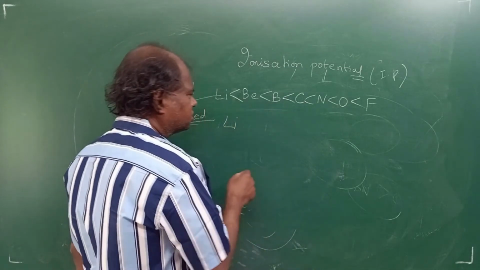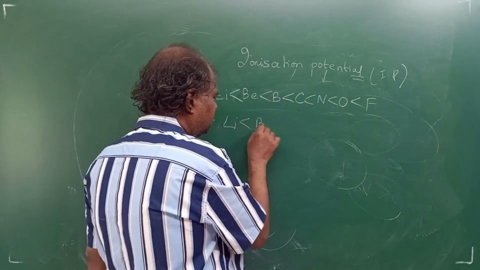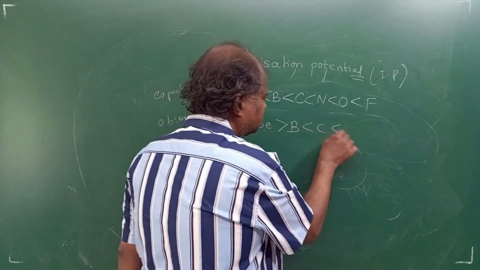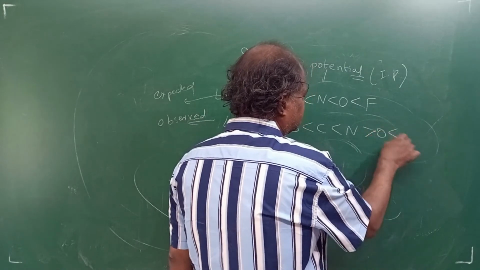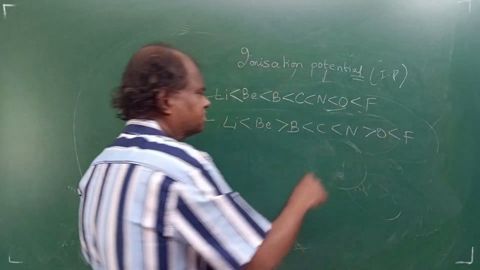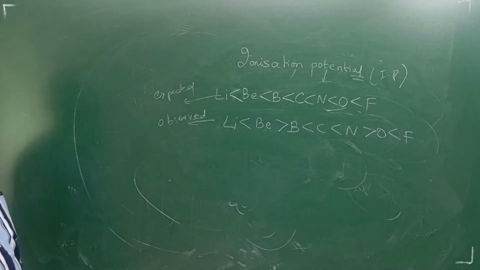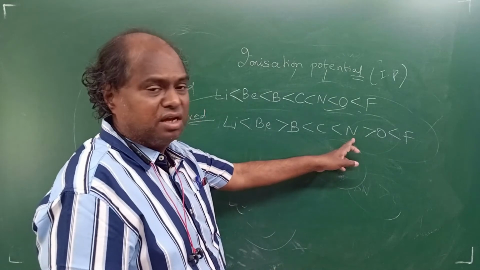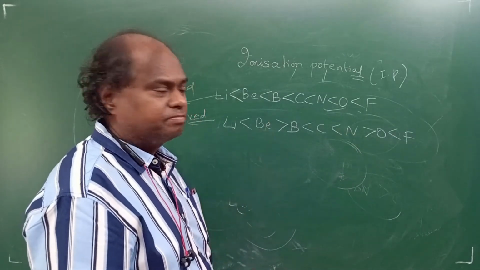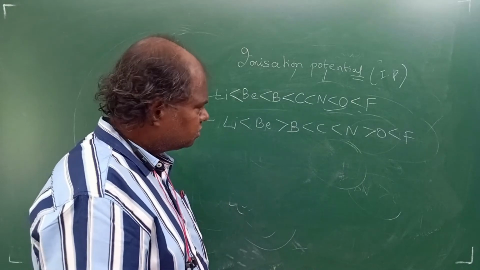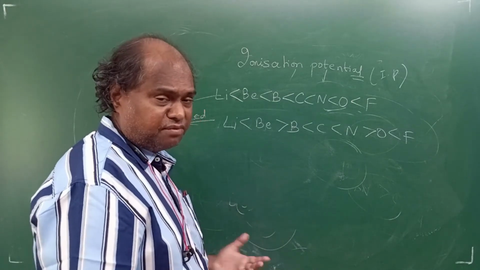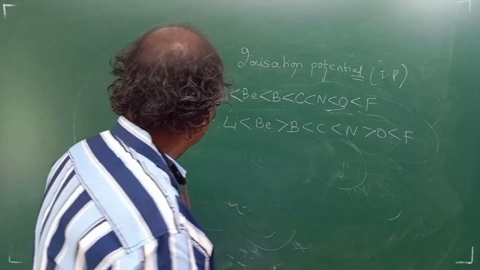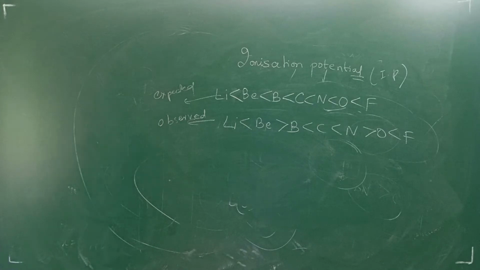Now here you have a problem, students. What is observed now? Lithium less than beryllium, but beryllium is more than boron. Please remember. Then same problem. Nitrogen is greater than oxygen. Can you see that? Here it is because of half filled. Here it is because of completely filled. Okay, students, so please remember this half filled, completely filled, and all. I'll give you more questions on this. It'll be easier for you. So can you please add on this order? Very important.